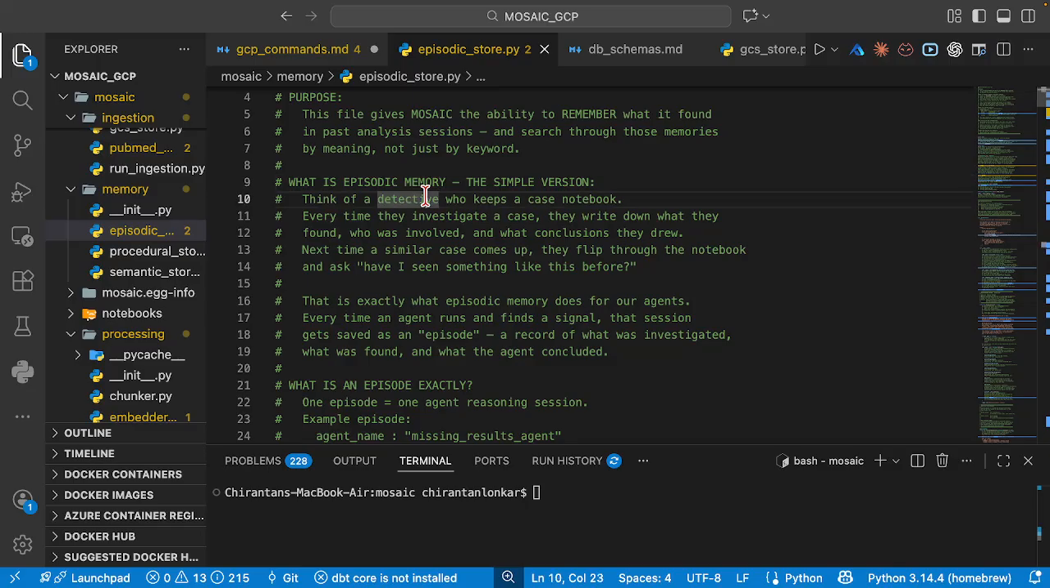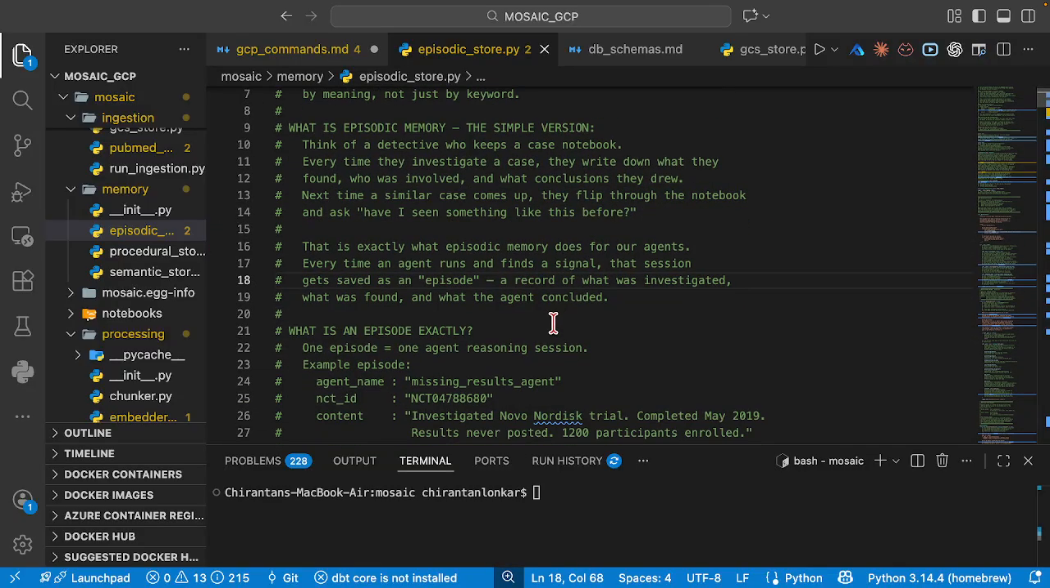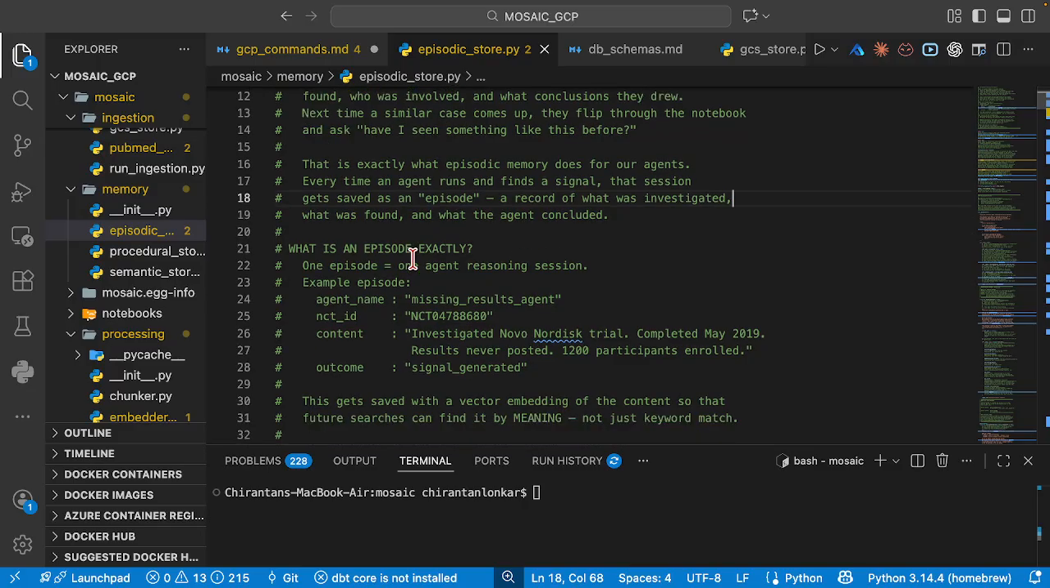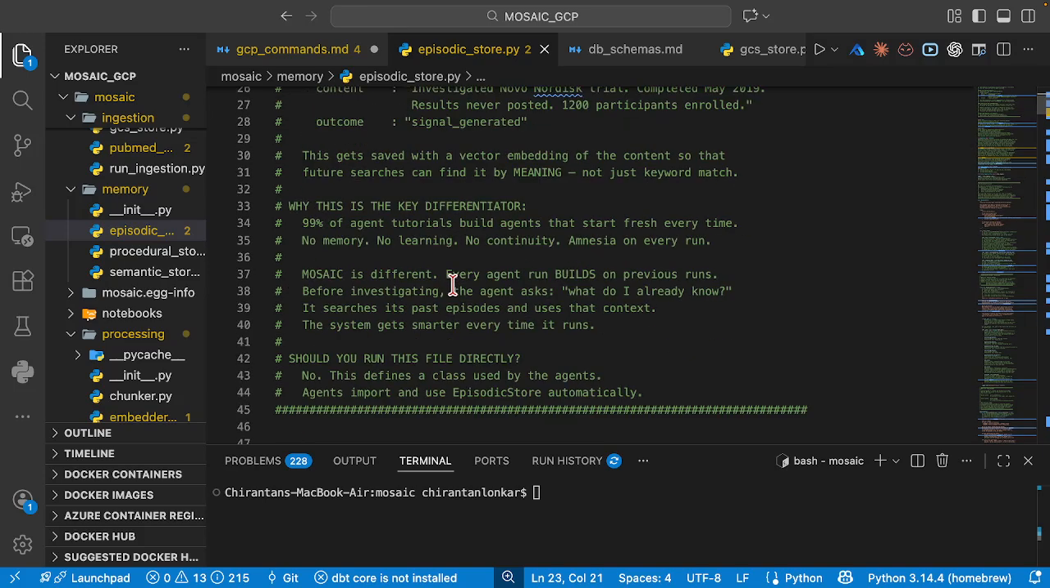What is episodic memory? You can think of this as a detective who keeps a case notebook. Every time they investigate a case, they write down what they found, who was involved and what conclusions they drew. Next time a similar case comes up, they just flip through the notebook and say, hey, we had this case earlier, this is how we're going to solve it. That is exactly what episodic memory does for our agents.